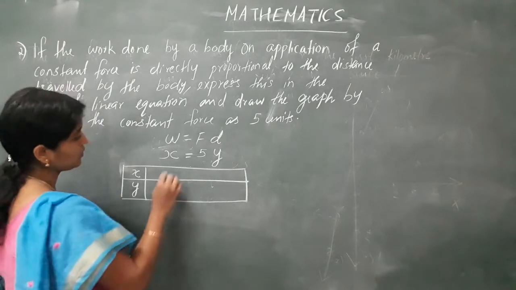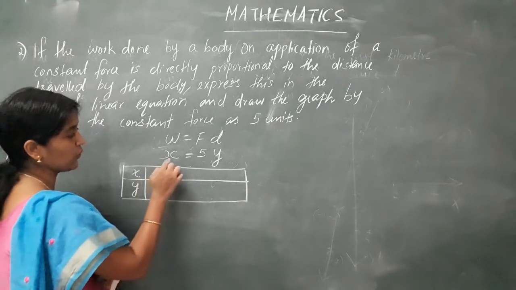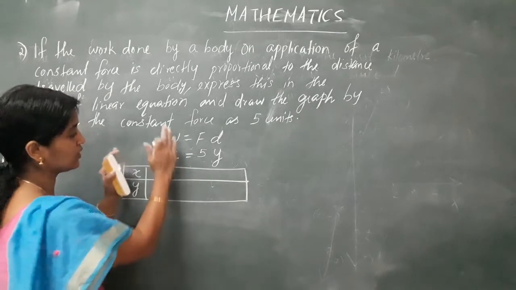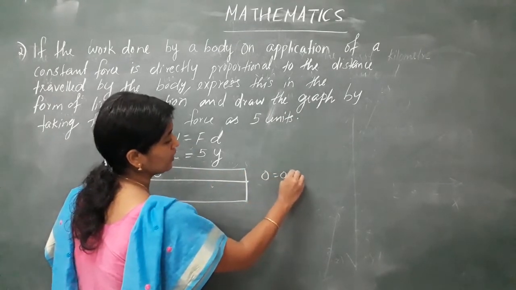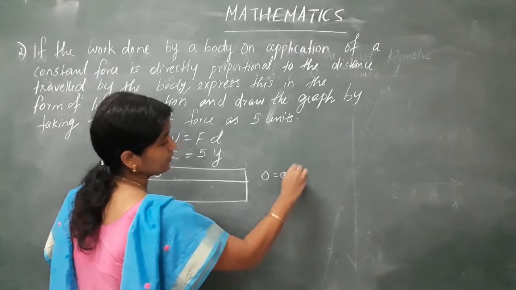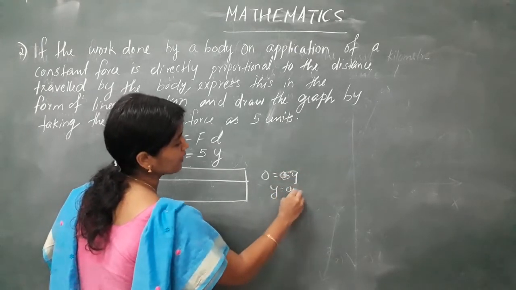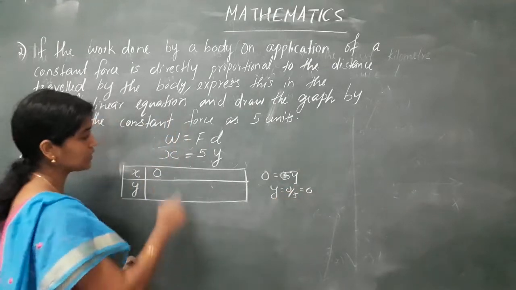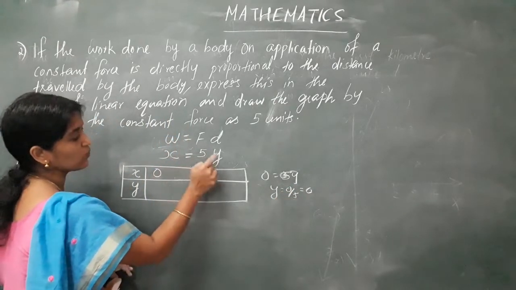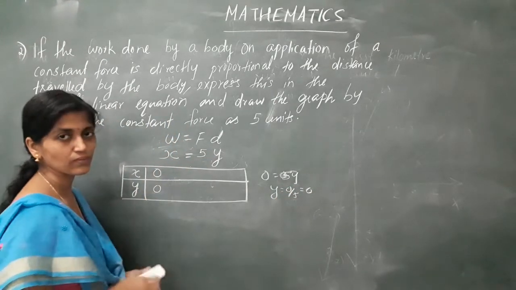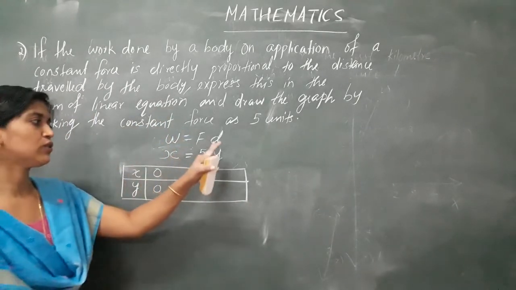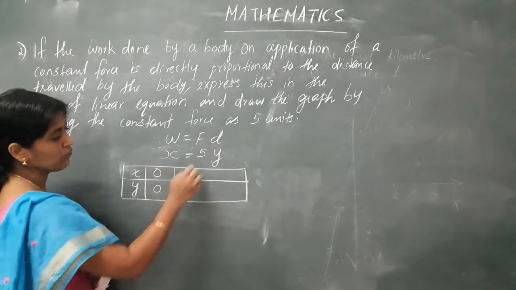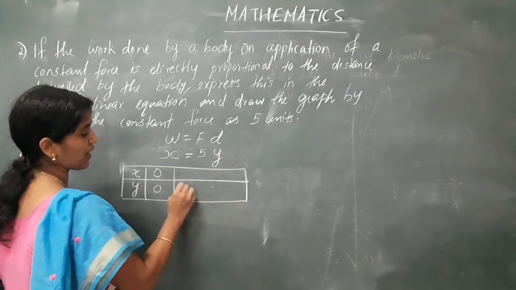Okay, so I am going to give X value as 0. When I give X value 0, this becomes 0. So which means I get 0 is equal to 5y. You will get y also equal to 0 by 5, which is 0. So when you give X value 0, you get y value also 0. Okay. Now it is X is equal to 5y. I am going to give y value here, y as minus 1.